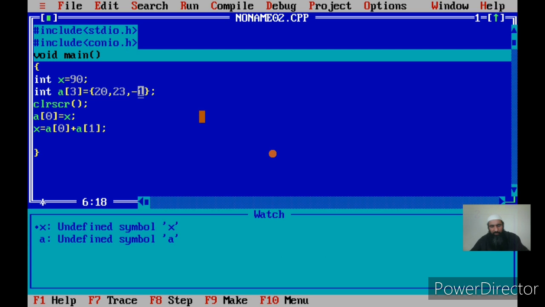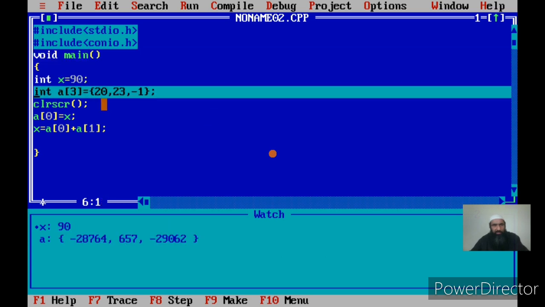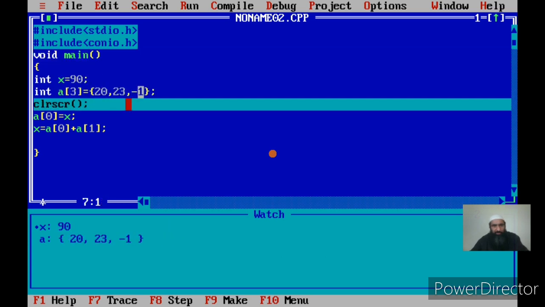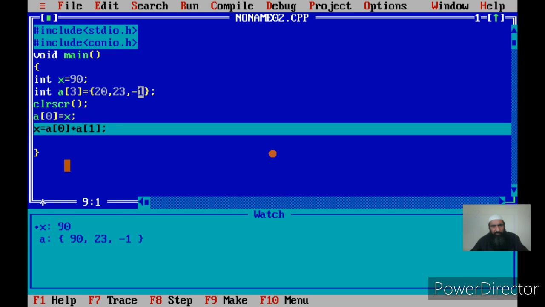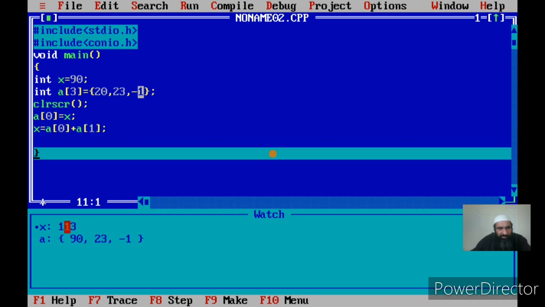do it again. So I'm running the program. X is again initialized to the value of 90. Three elements have been initialized to these values. First I'm clearing the screen. Now I say a of 0 is equal to x. Through this statement you will see 90 will be stored in a of 0, and now x is equal to a of 0 plus a of 1. So a of 0 is now 90, right, and a of 1 is 23 because I have changed a of 0 here. So 90 plus 23 is 113. So x is 113 after this.